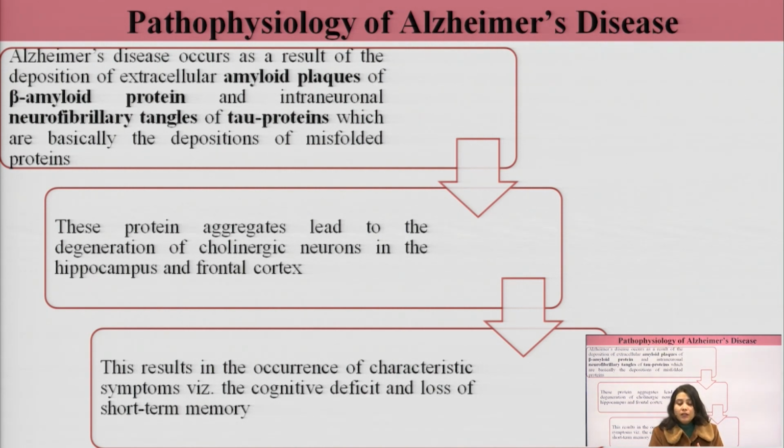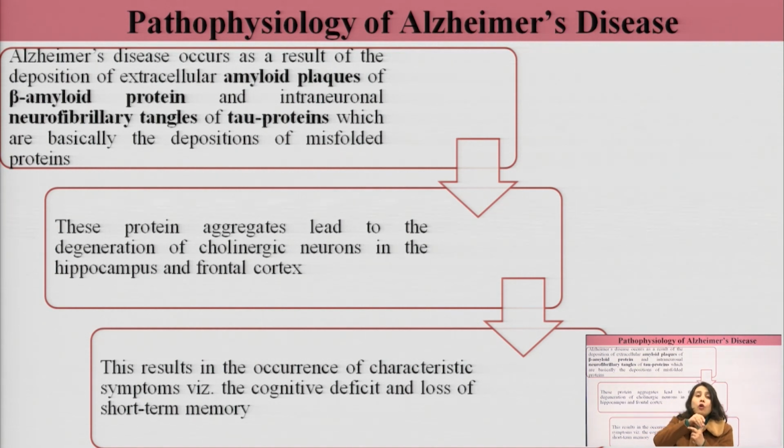Now I'll explain this in very simple terms. Like we talked about synucleinopathy in Parkinson's disease, deposition of the Lewy bodies, here also two types of proteins are involved. One is beta amyloid protein, the second is the tau protein.